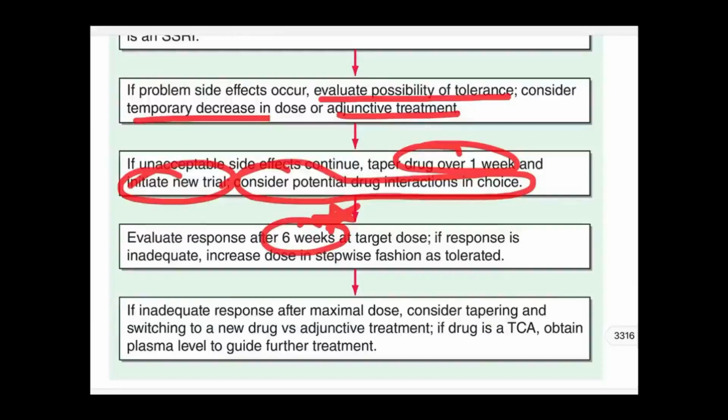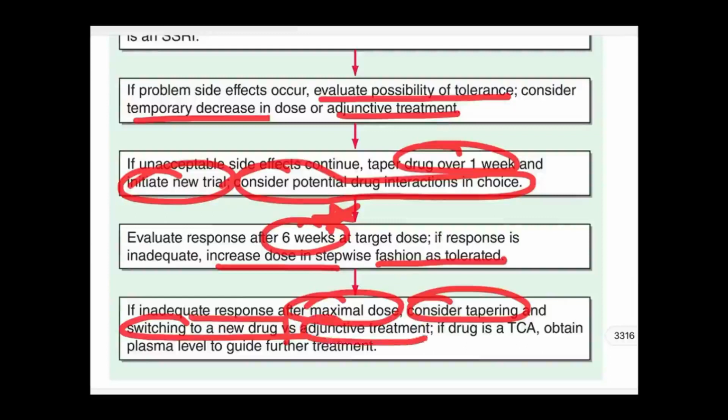If the response is inadequate, increase dose in a stepwise fashion as tolerated. If inadequate response after maximal dose, consider tapering and switching to a newer drug or adjunctive treatment. If it is a TCA, obtain plasma level to guide further treatment. So for TCA, we can do the plasma levels.